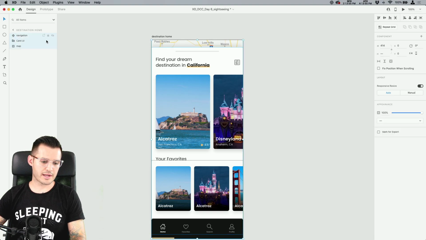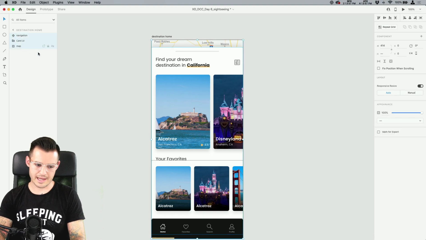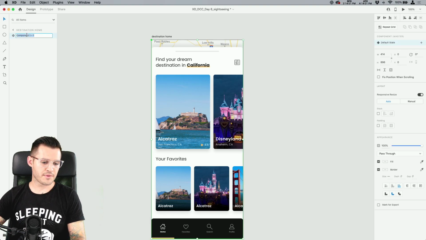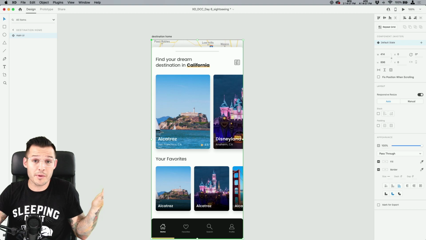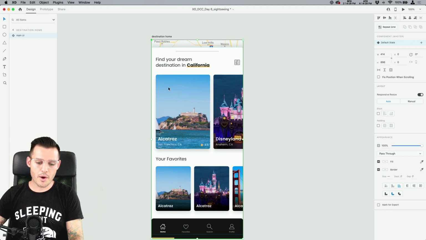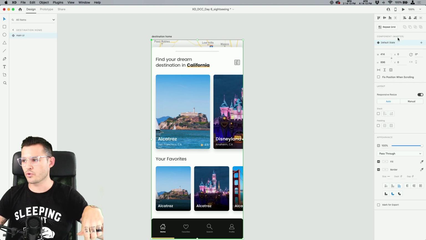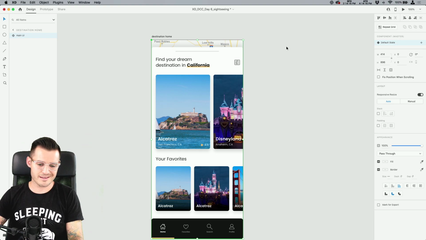Let's try that again. I'm gonna take the whole thing, and I'm gonna go Command or Control K. And this is going to be main UI. Why am I doing this? Because I'm gonna use component states. I don't usually do this, but let's experiment and have some fun. I'm gonna use component states over here to create the scroll down view and then the scrolled up view. Let's see if we can get that to work.